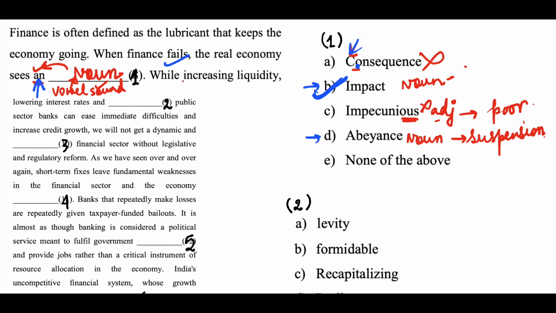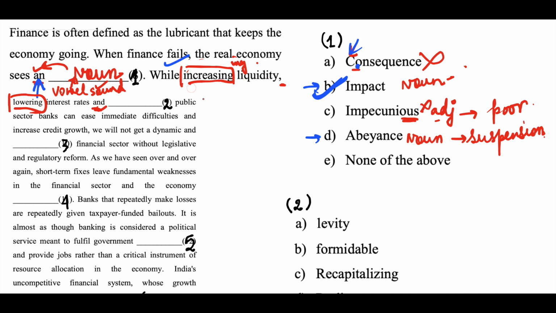Next. While increasing liquidity, lowering interest rates and dash public sector banks can ease immediate difficulties and increase credit growth. Okay. While increasing liquidity, then comma, and after that and. Here you can see, what do you have here? ING. Here after the comma again ING. Okay. Then and dash. So and dash public sector banks.